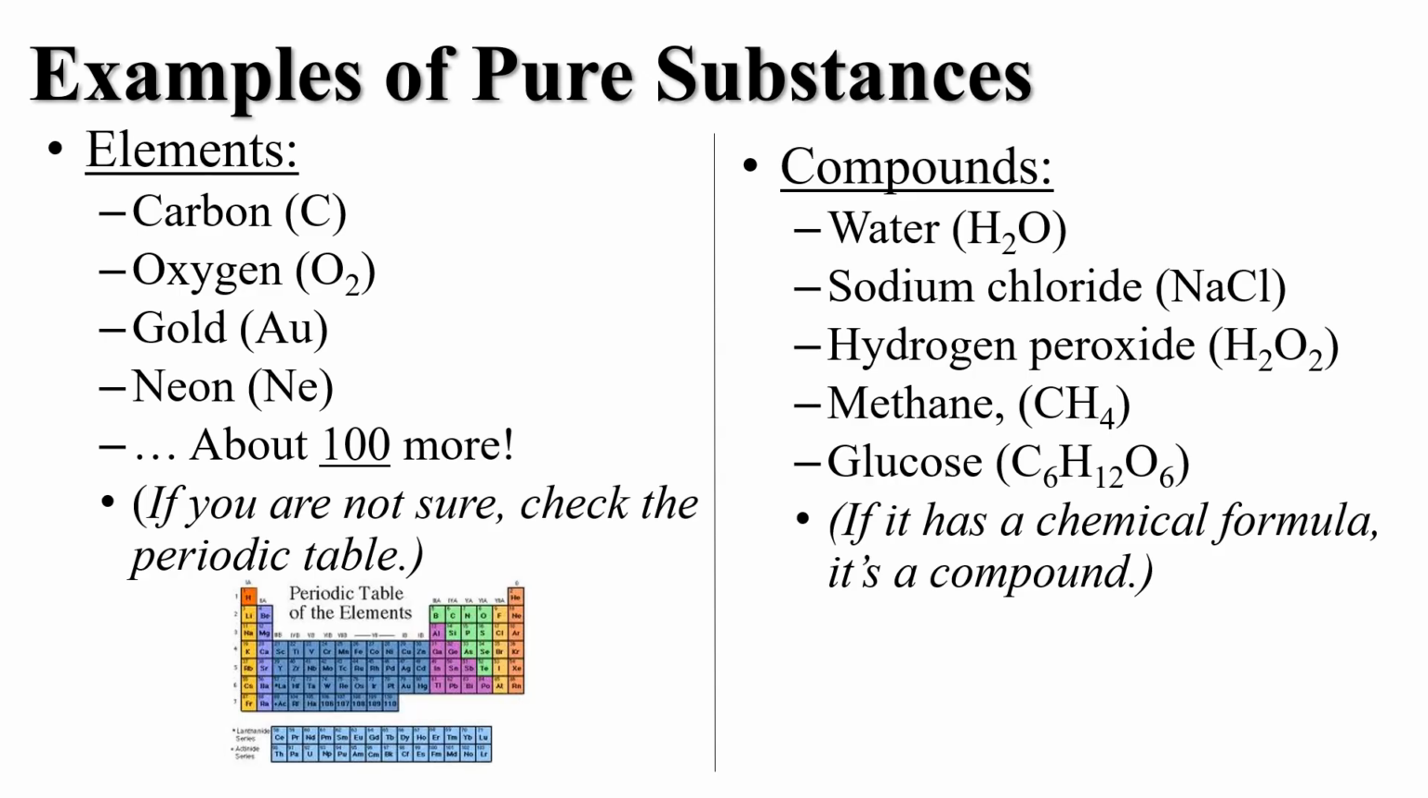Examples of pure substances include carbon, oxygen, gold, neon. All of those are elements, and they'll have their very own box on the periodic table. Compounds have a formula. Water is H2O, sodium chloride, hydrogen peroxide, methane, and glucose. If it has a chemical formula, then it is considered to be a compound.